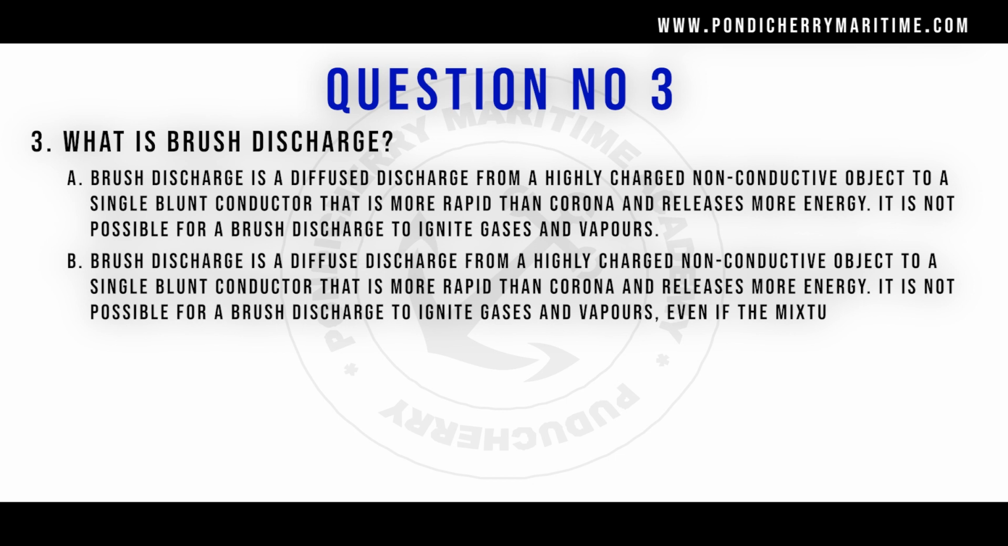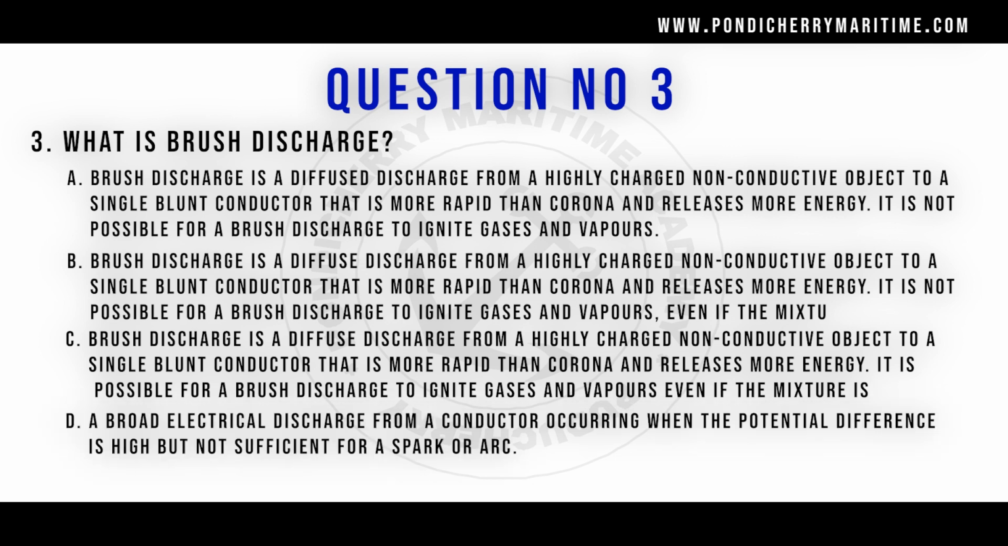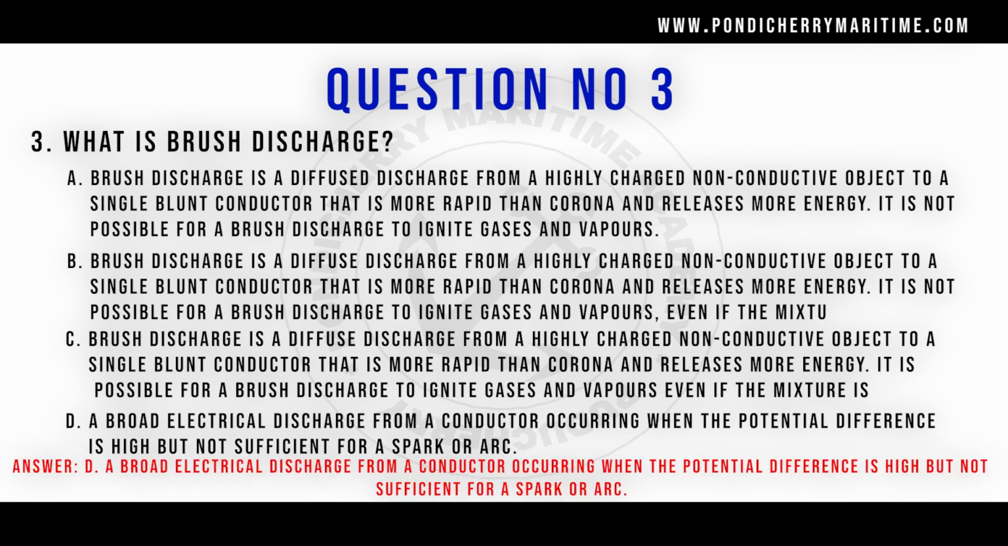flammable range. Option C. Brush discharge is a diffuse discharge from a highly charged non-conductive object to a single blunt conductor that is more rapid than corona and releases more energy. It is possible for the brush discharge to ignite gases and vapors even if the mixture is not in the flammable range. Option D. A broad electrical discharge from a conductor occurring when the potential difference is high but not sufficient for a spark or arc. The correct answer is option D.